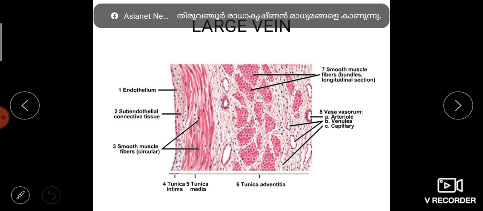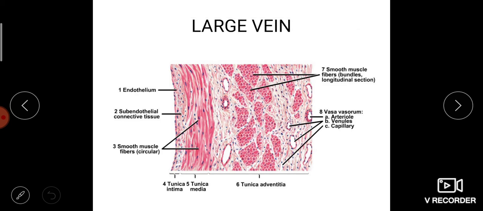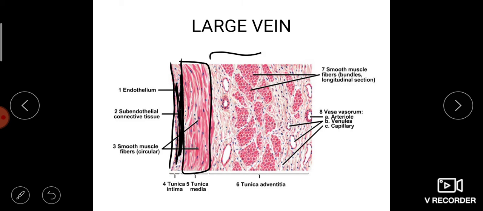Then the large vein. See the structure of a large vein. You can start from here. This is the endothelium. This is the subendothelial connective tissue layer. And this is the tunica media with the smooth muscles. Tunica media consists of smooth muscles. And this is tunica adventitia. Listen, tunica adventitia is more in a vein than when compared to an artery.